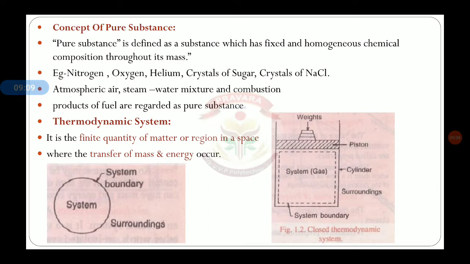Then this dotted line is given as the boundary, where the transfer of mass as well as energy is occurring. So we can say this is a system, because it has a finite quantity of matter as well as a region in space where mass and energy transfer is possible.